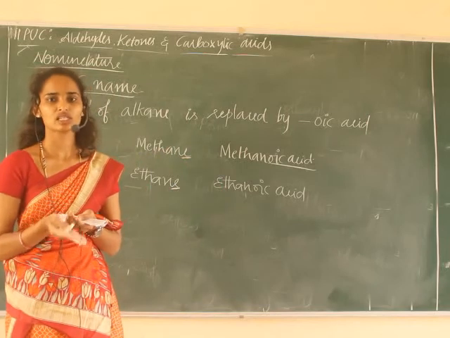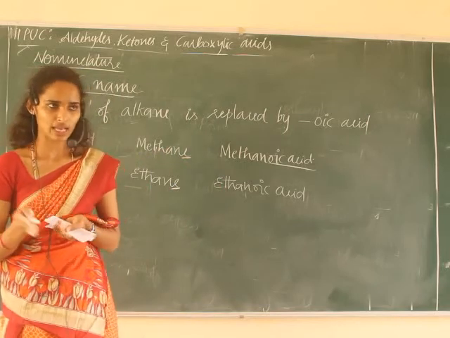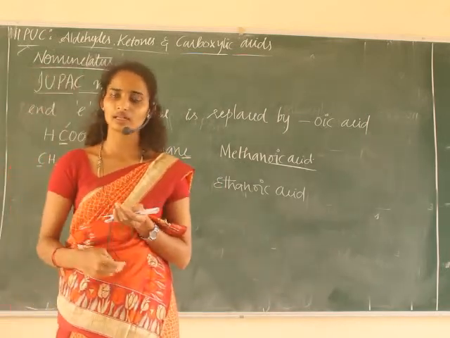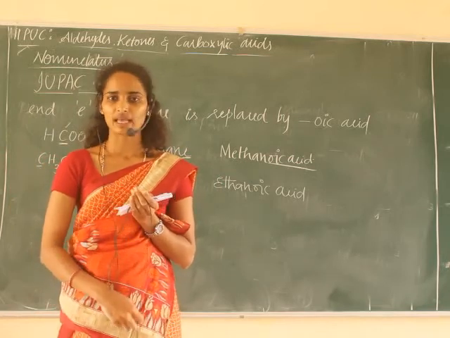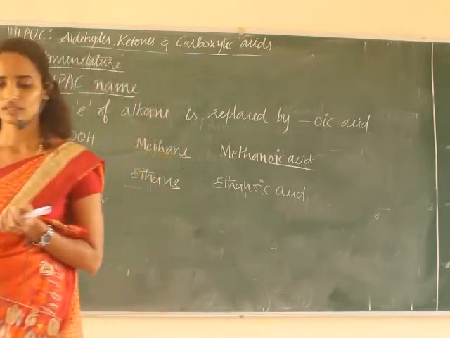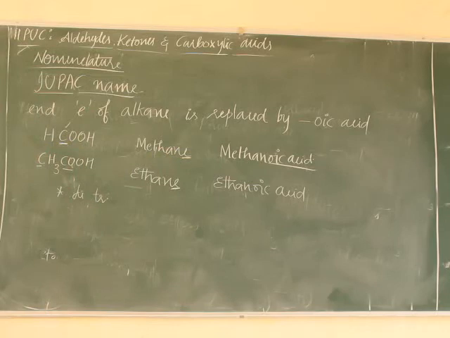And if two carboxylic acid groups are present, then they are named as dioic acid, right? These rules we already discussed in our previous year. Let us see one by one. We'll discuss a few more examples.